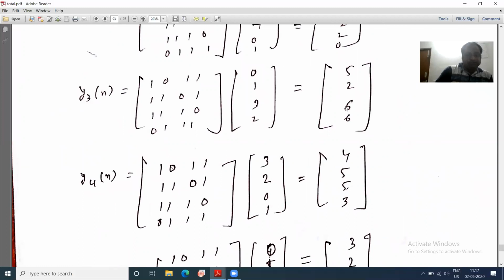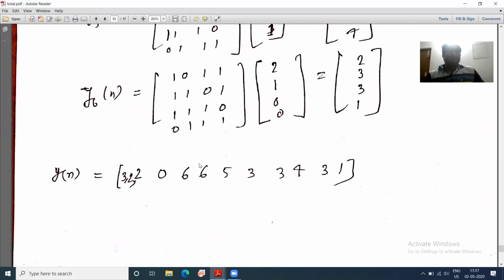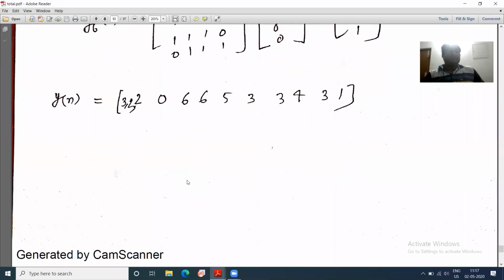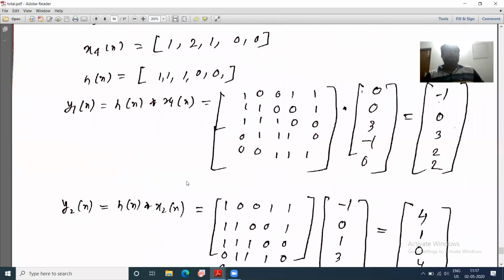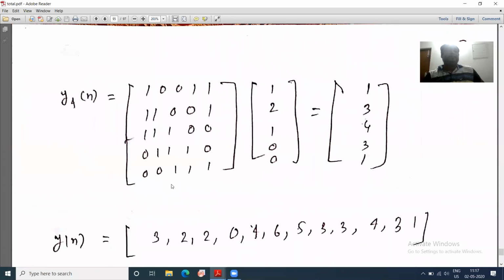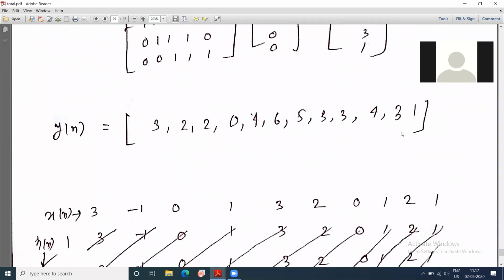How much will this be? Wait sir, let me see. 3 and 1 will be 4, with 0. Yes, 3 and 1 will be 4. This is 4, it is stated here, right? So this will be 4 6, right? So this will be 4. Okay, so this answer and this answer are the same. That means if we take n equal to 5 or n equal to 4 does not make any difference.